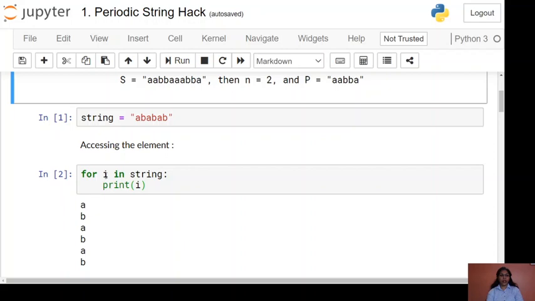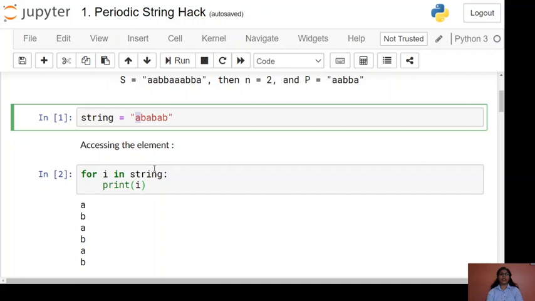So for i in string: the first time, the first element A gets assigned to i and it prints i. The second time B gets assigned to i, then it prints i, and so on. So our output is A B A B A B. In this way you can iterate over any sequence.